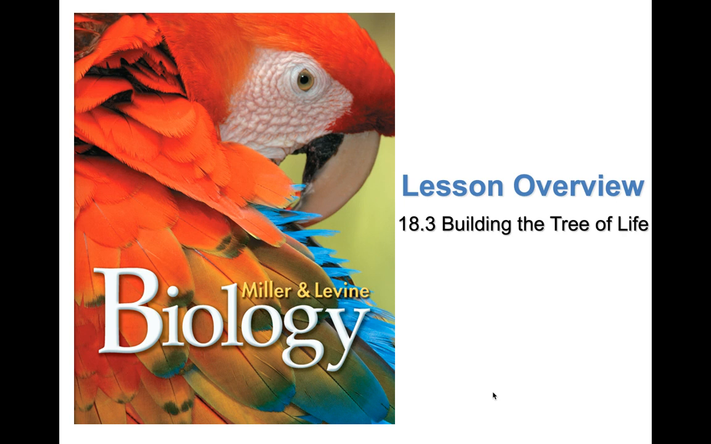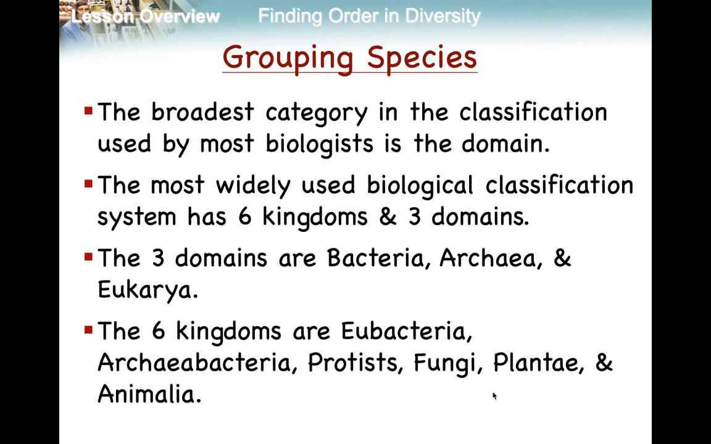This is Chapter 18, Section 3, Building the Tree of Life notes. So we're going to start by talking about the grouping of our species. We're continuing to talk about how we classify things.